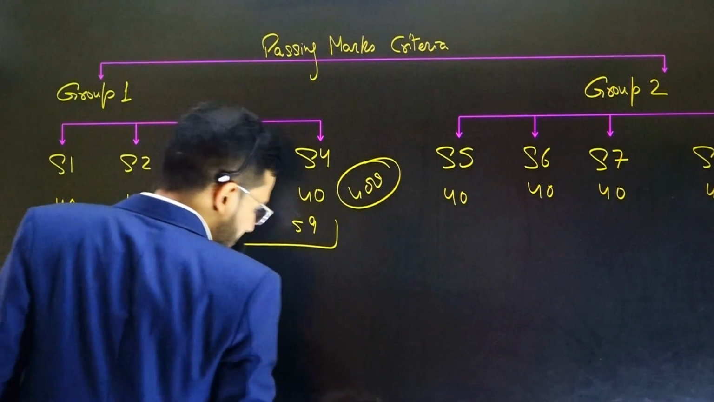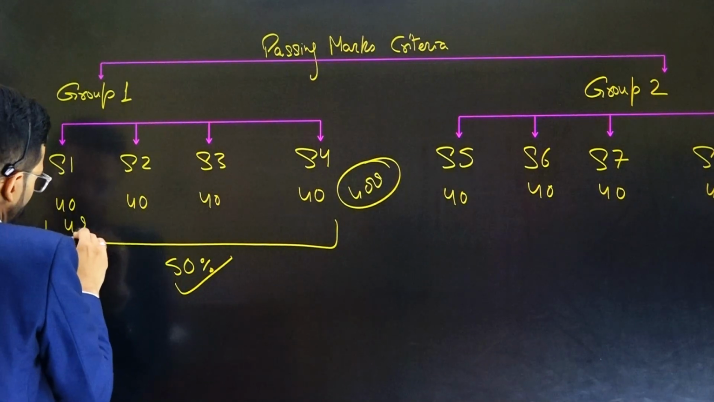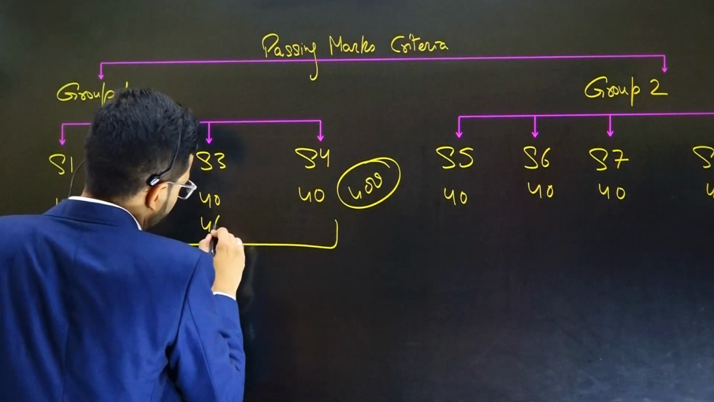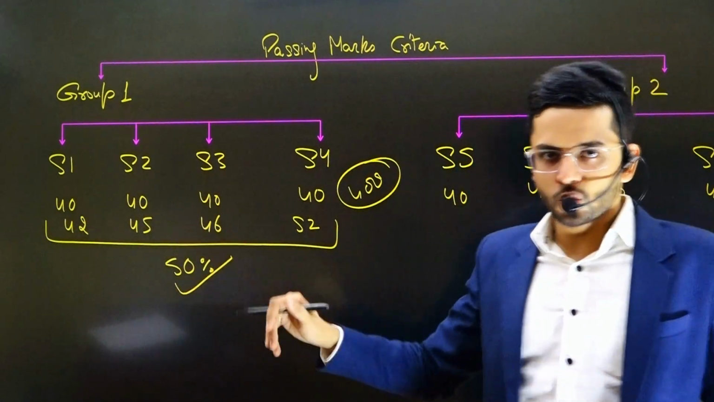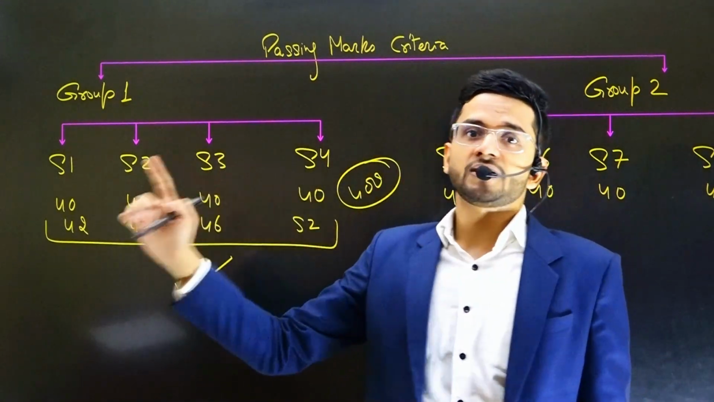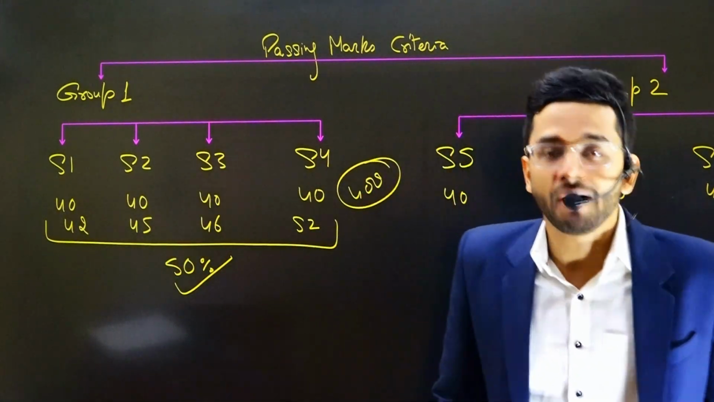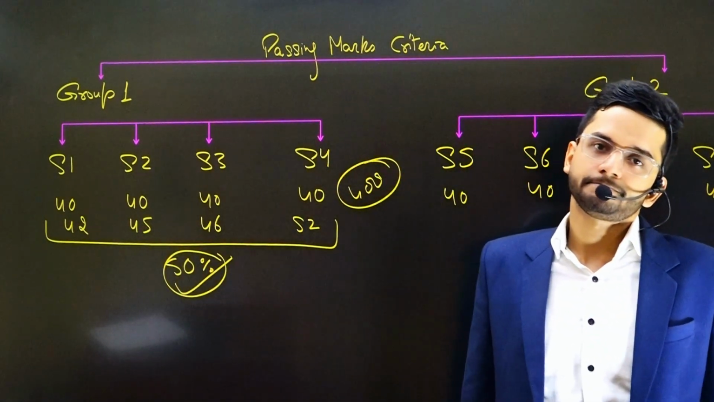Now I'll give you another example. So you're scoring 42, 45, 46, 52. This is your score. In individual scoring you are more than 40, which is perfect. You are qualifying the individual criteria, but in aggregate, your aggregate is below 50%, so you fail the entire group.